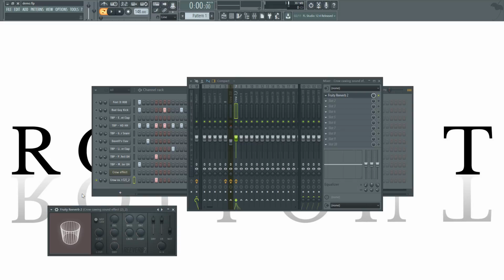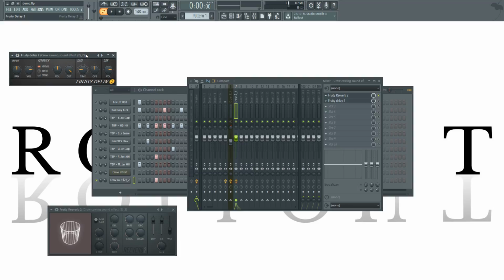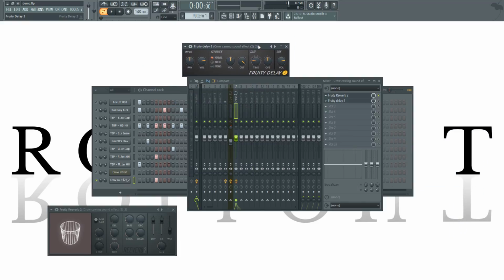Just pause the video and come back to it if you'd like. You can also do that with delay. Obviously not the same effect, but you can copy this delay as well, which I use on almost everything. Not everything, but small vocal phrases like this and effects, I do use them on. So I will show you how. We'll turn that on.